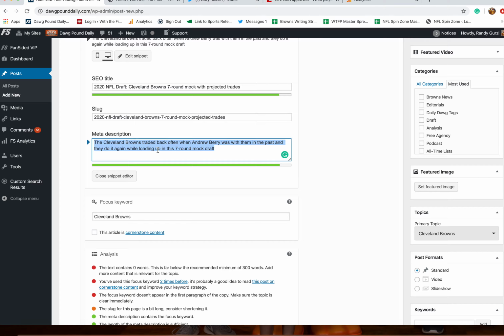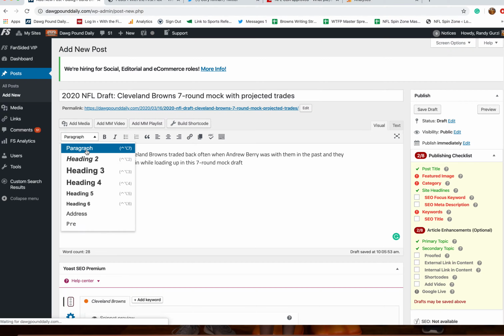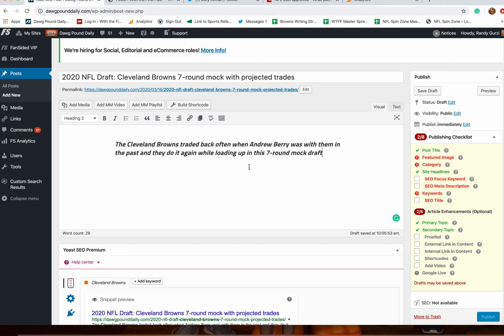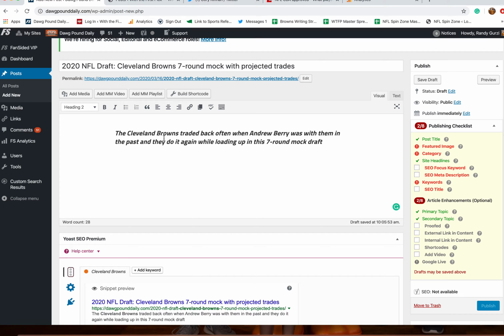Now, for the top heading, I always use the same meta description up here. It just makes it easy. It gives you a short summary of what the article is about, and it has to be in heading 2. Not in paragraph, not bold, not italicized, but heading 2. And 2 to 3 lines max. Anything more than that just kind of looks funny. Anything less looks funnier. So 2 to 3 lines up here. Real quick summary of what the article's about.